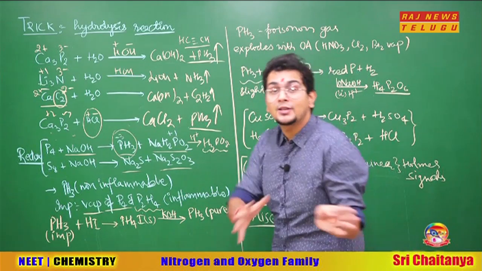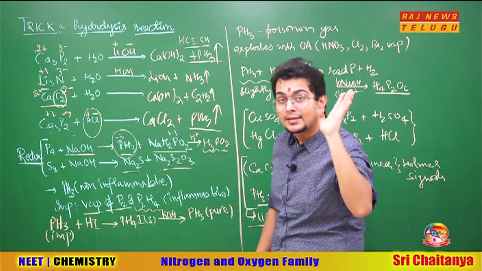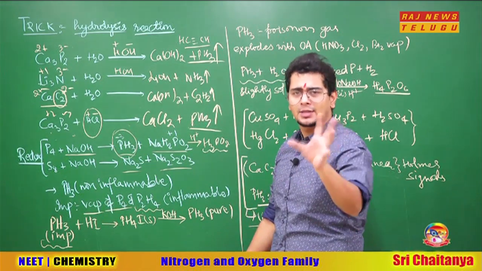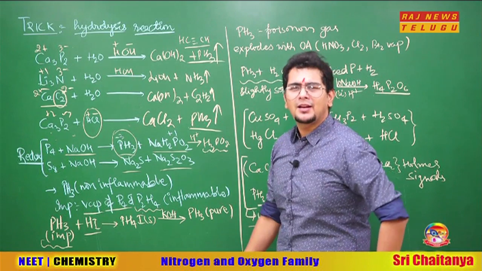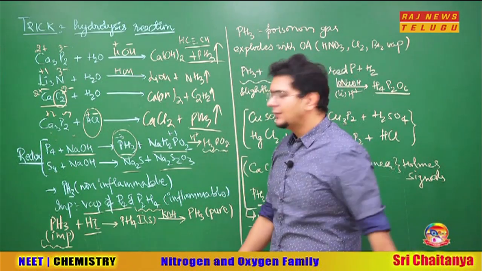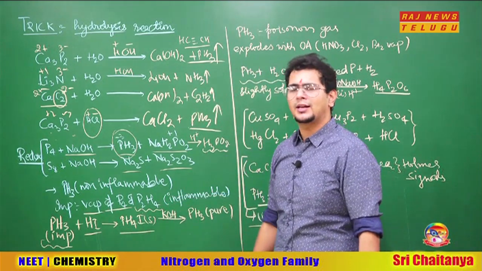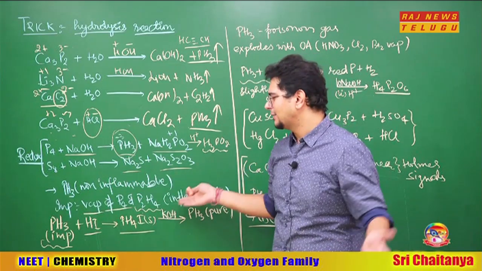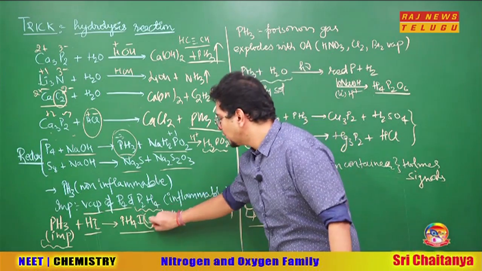Then if the impurity is there, you have to remove it. How to remove? Understand the tricky part, impurities are gases. So I will deal with the impure phosphine by reacting it with HI. Now phosphine, being a very weak base, will react with HI. HI is a sufficiently strong acid. So here phosphine will react with HI forming PH4I. Sir, for this reaction you did not tell any logic. Arey bhai, PH3 plus H+, PH4 and I will come together. So PH4I is made and PH4I is a solid.